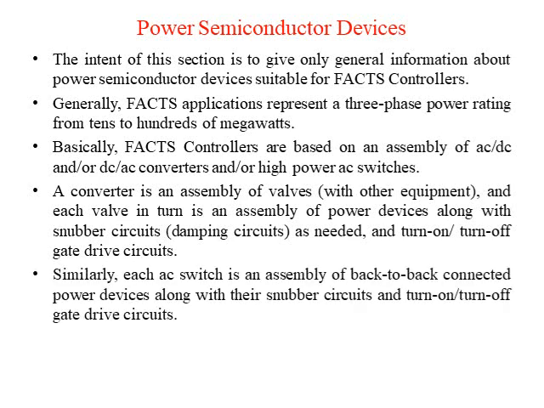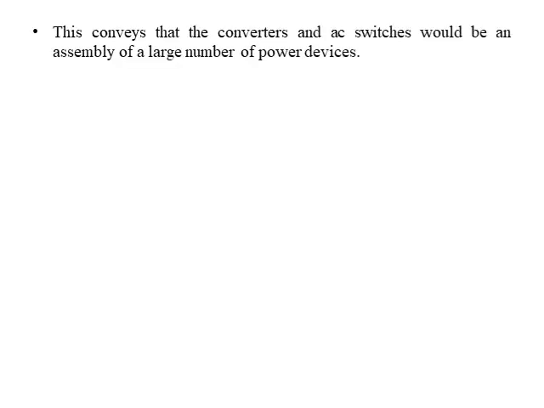Similarly, each AC switch is an assembly of back-to-back connected power devices along with their snubber circuits and turn on and turn off gate drive. This conveys that the converters and AC switches are an assembly of a large number of power devices.